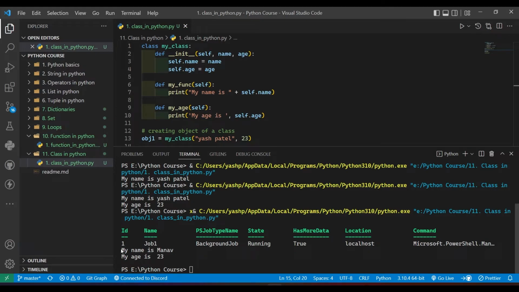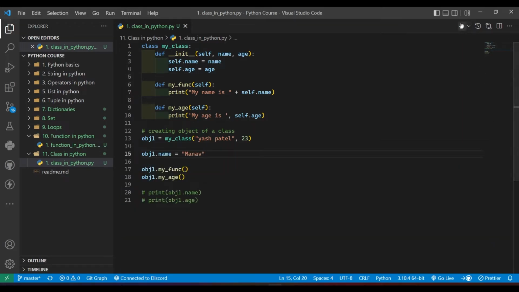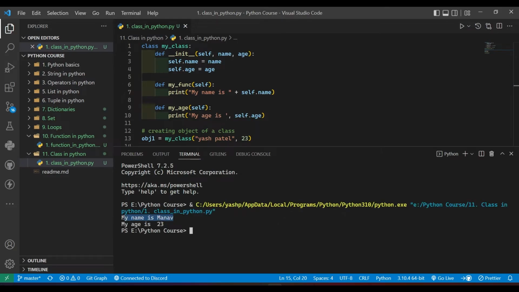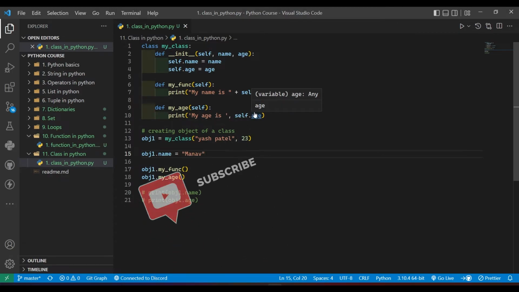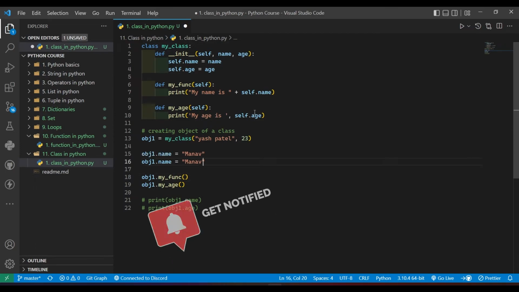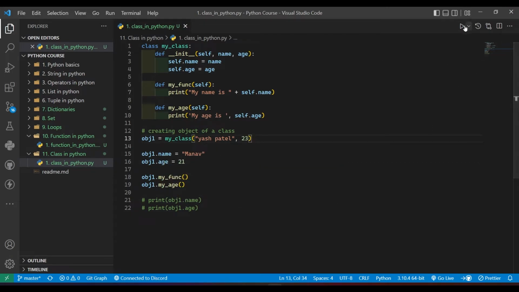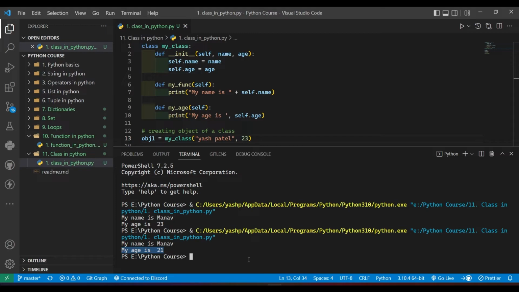Just ignore this, this is the backend process of the file. You can see we got Manav now instead of Yash Patel. So this is modification of the object, and you can also modify age. Like if I write obj1.age equals to 21, then age will also be modified.